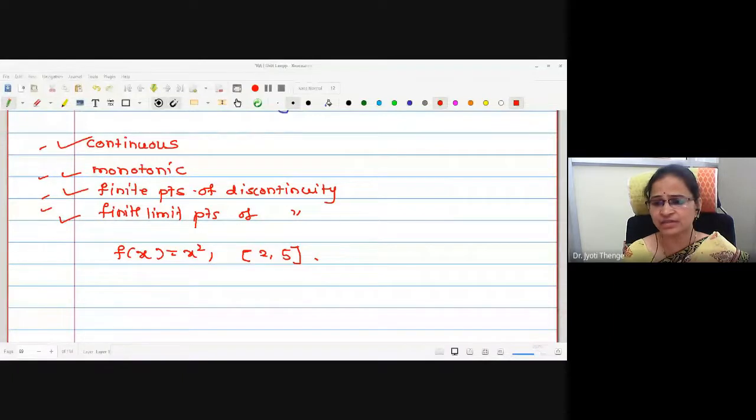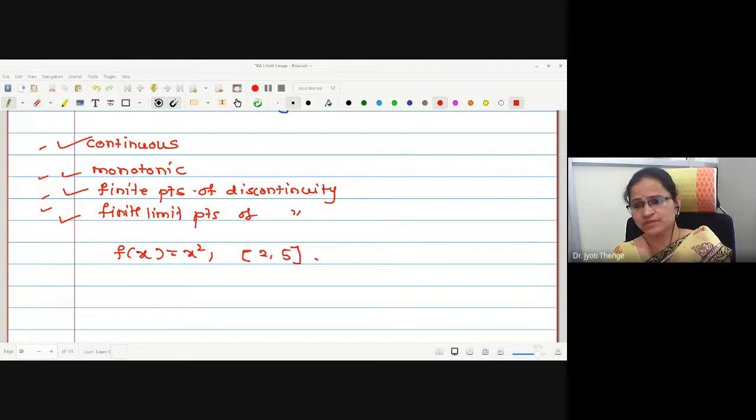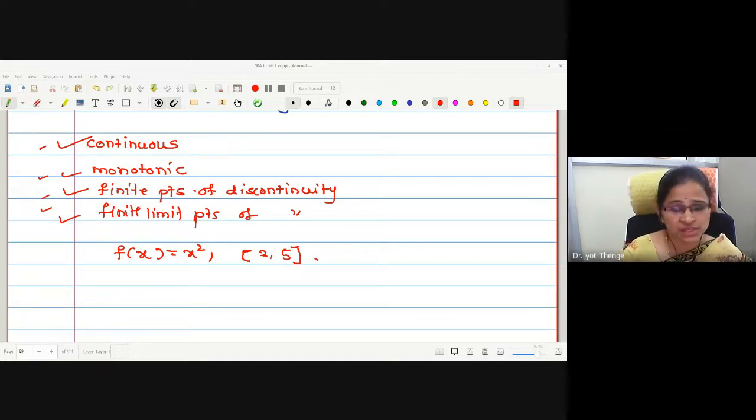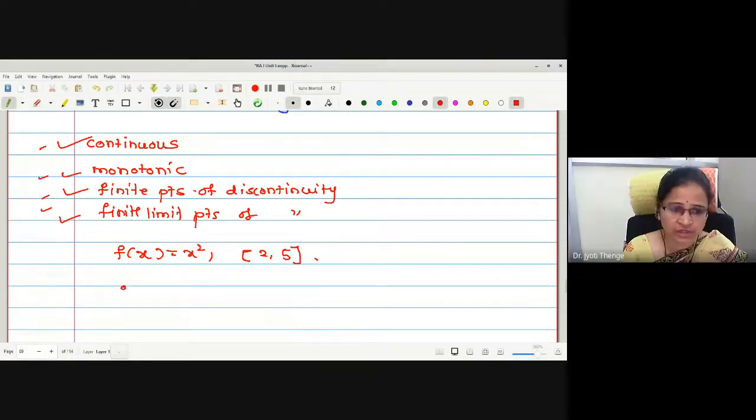Whether it is increasing or not, that you have to check. For x square, if I put the values 2, 3, 4, 5, say, whether the function values are increasing or not. Yes, therefore one can say this is monotonic also. Therefore, it fits into two criteria. Therefore, we can say that the function is integrable. Correct.